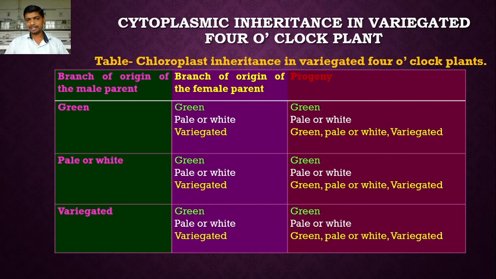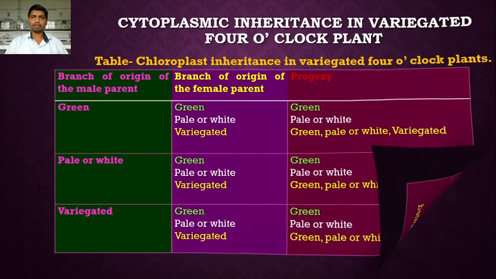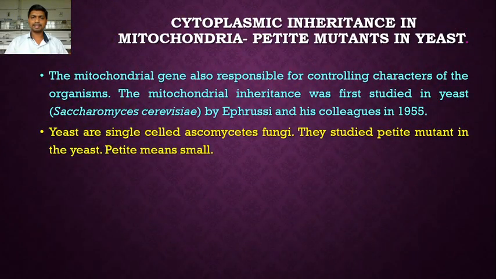If it possesses the leucoplast, the progeny is pale or white. And if it possesses both chloroplast and leucoplast, the progeny is variegated. So this is the cytoplasmic inheritance in the variegated four o'clock plant, that is the Mirabilis jalapa.